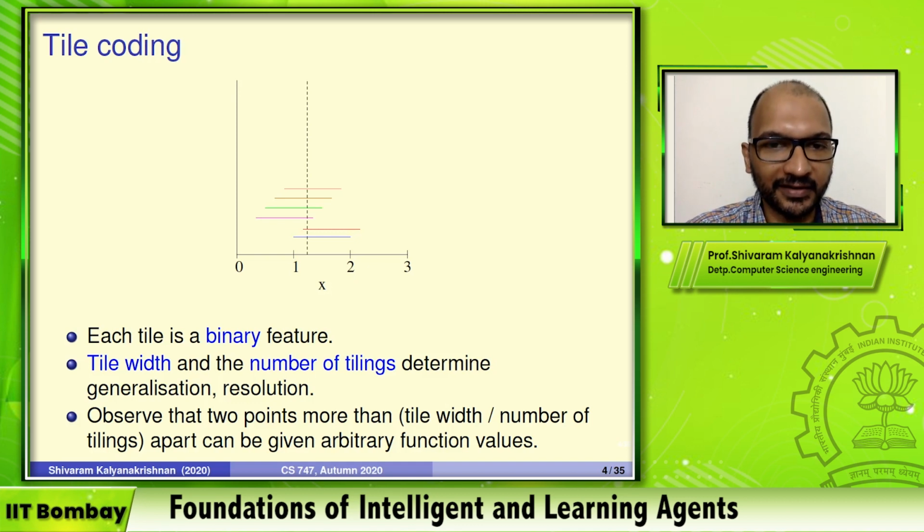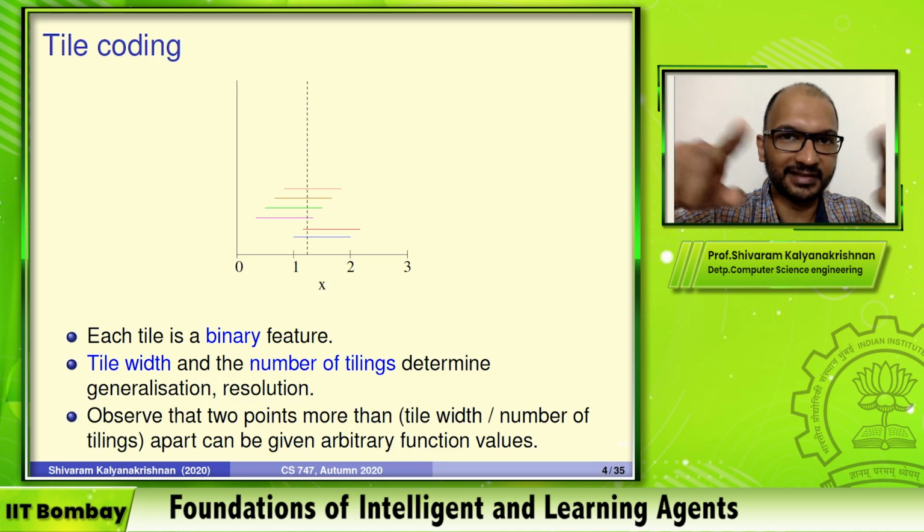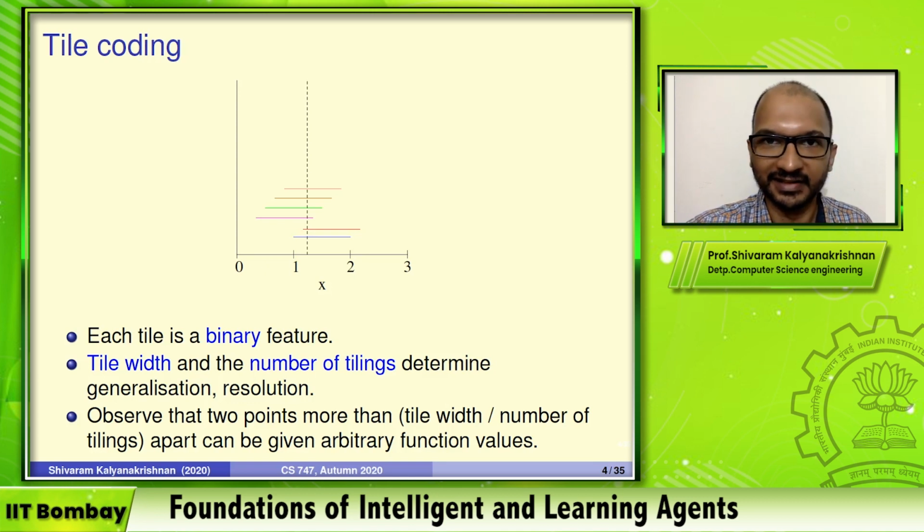In particular, you can already see this visually. If you have a larger tile width, it's going to mean that when you make an update for this particular point, there's a big region, from the left of this pink tile to the right of this red tile, that is going to have its value changed by some amount or the other. Some of them share one tile, some of them will share multiple tiles, whatever. But there is some sort of region of influence that is governed by the tile width as well as the number of tilings, and you can also still resolve.